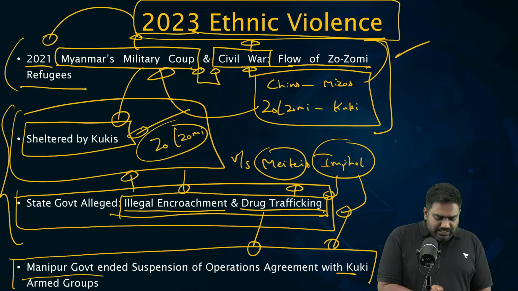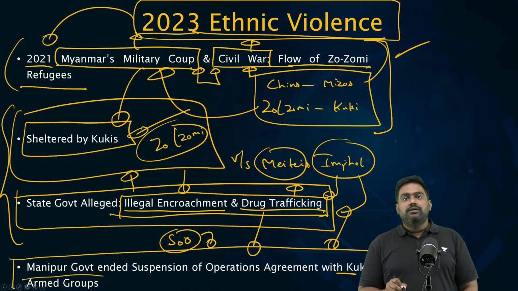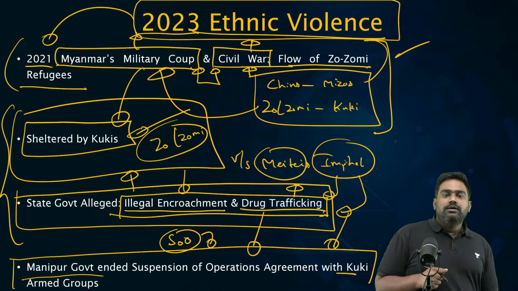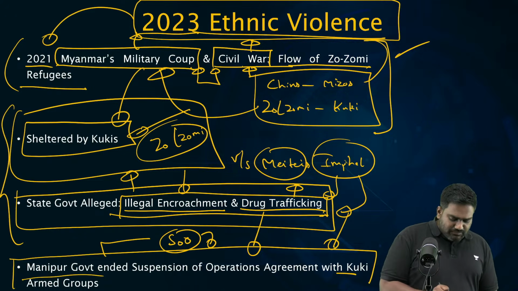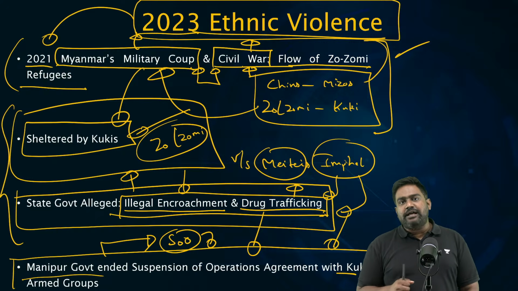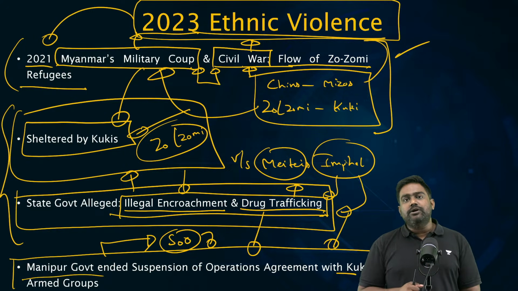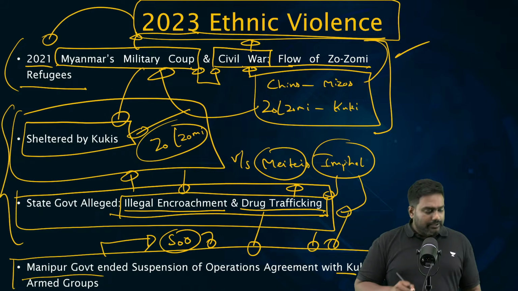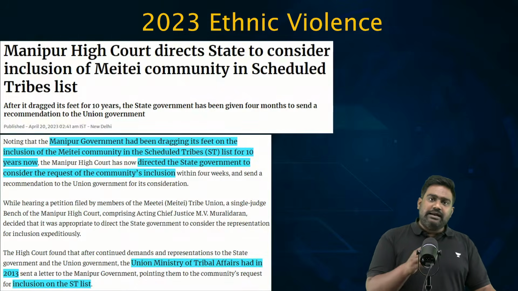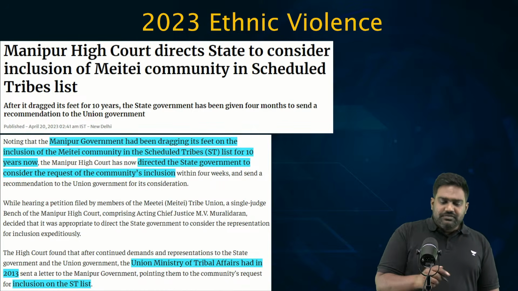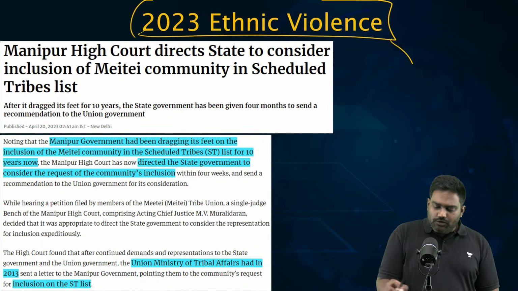For many years, there was a suspension of operations agreement signed between the Government of India, the Government of Manipur, and the Kuki armed groups. That's the reason why Kuki armed groups had stopped their insurgency. There was a ceasefire in place. Suddenly, the Biren Singh government ends this agreement, which means Manipur police will now target the Kuki-Zo community. So this further threatened the Kuki community, feeling that the state government is now going to target them. Upon this came a controversial judgment of the Manipur High Court.